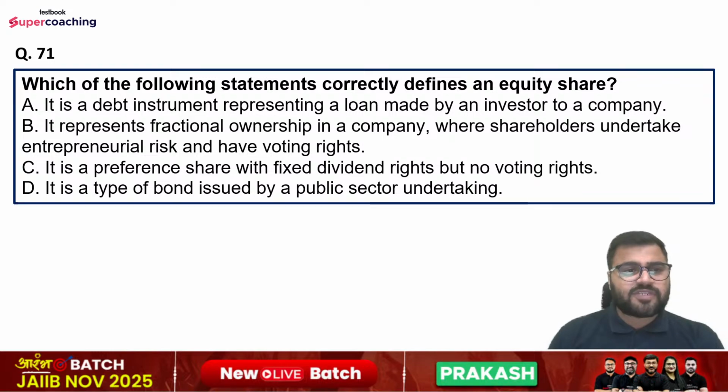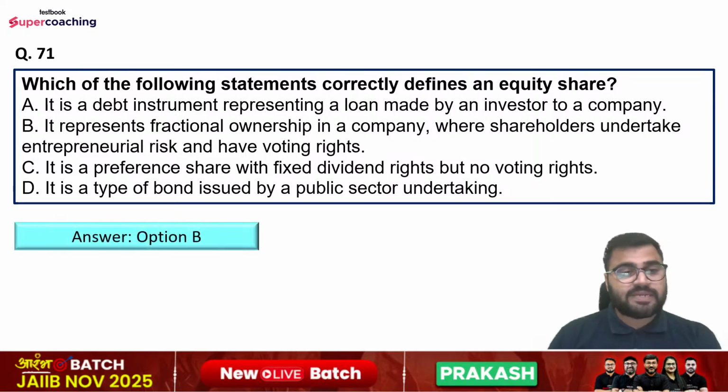Question number 71. Which of the following statements correctly defines equity shares? Options are: it is a debt instrument representing a loan made by an investor to a company; it represents fractional ownership in a company where shareholders undertake entrepreneurial risk and have voting rights; it is a preference share with fixed dividend rights but no voting rights; it is a type of bond issued by a public sector undertaking. So right answer is option number B here.